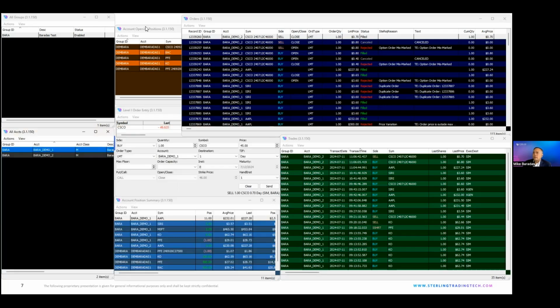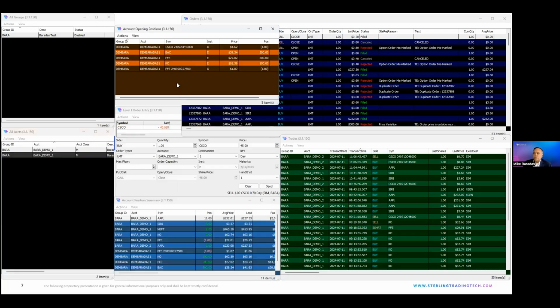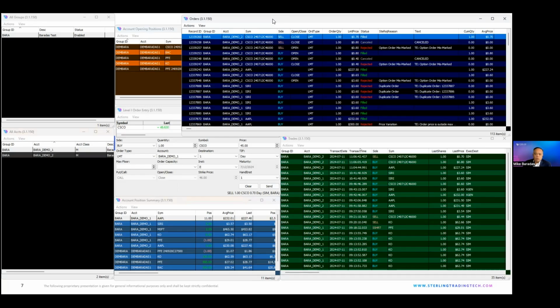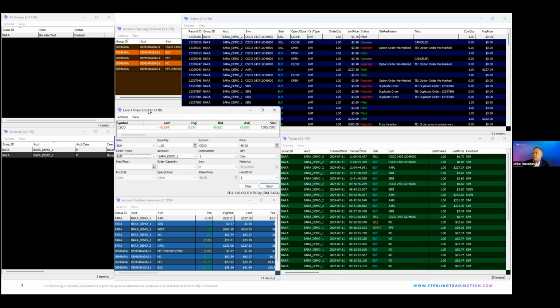The other windows here, account opening positions, that simply displays your start of day, your opening positions when you start your trading day. And then here is a very simple order entry window. We'll do some tests down here. We'll definitely do some examples where, once you have positions, once you have open orders, how do the risk controls work? And then this is probably more familiar, an order blotter, as orders get entered, whether they get filled or they get rejected and so on. And then here, this is a simple trades blotter, as trades get filled. So we'll definitely be working on a few cases here, but let's get right into it.